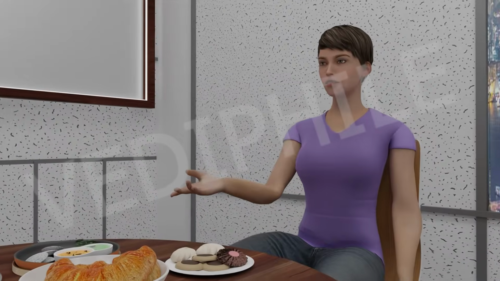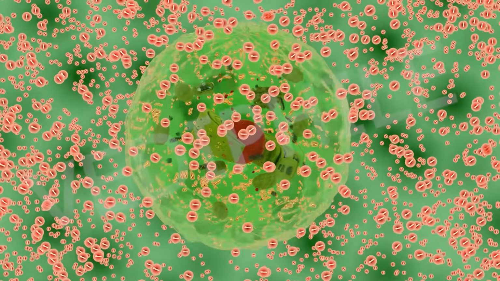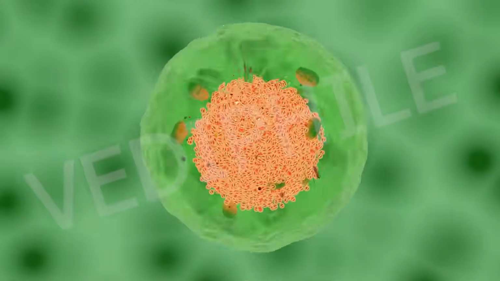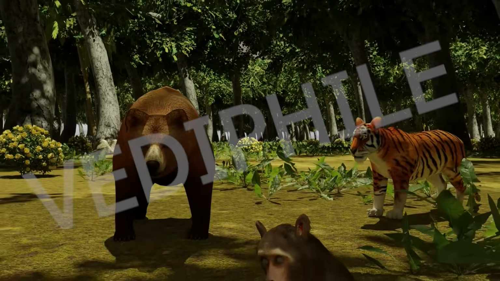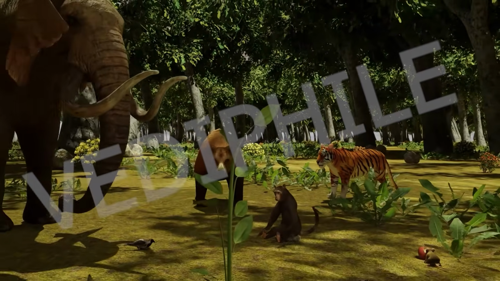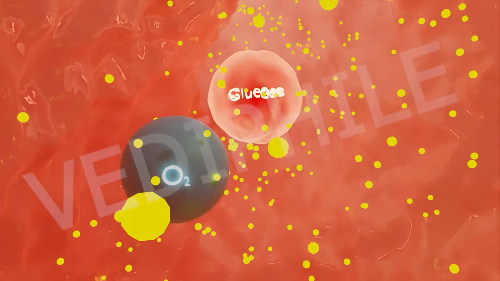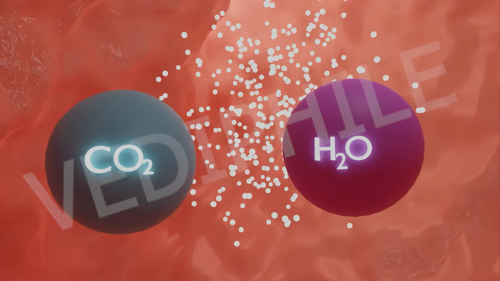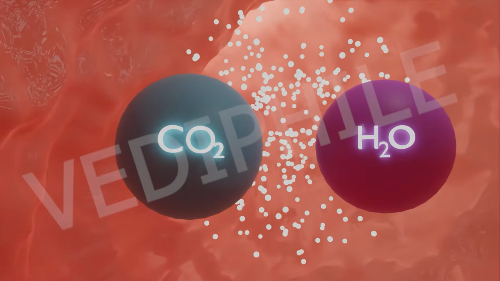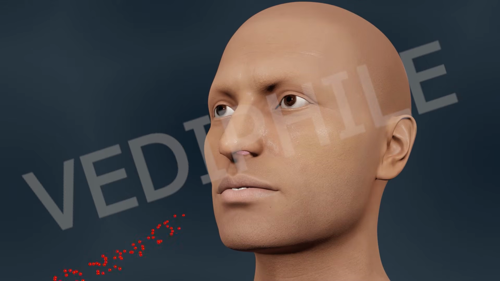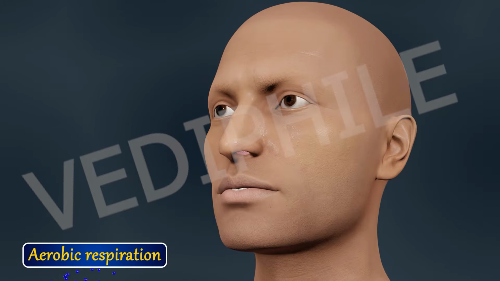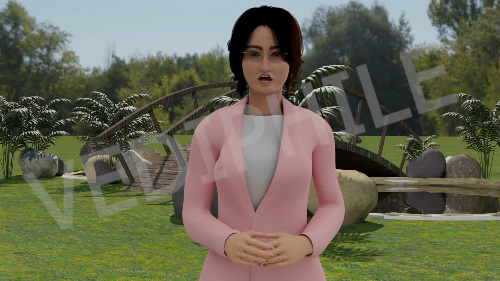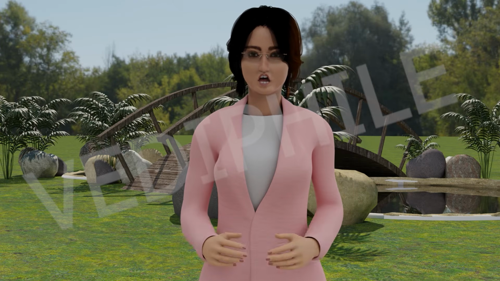So, what is fermentation? We know that glucose is utilized by cells to produce energy. But different organisms produce energy in different ways. Some organisms break down the glucose completely into carbon dioxide and water. For this complete breakdown, organisms require oxygen. Hence, it is called aerobic respiration. But suppose oxygen is not available, then what happens?